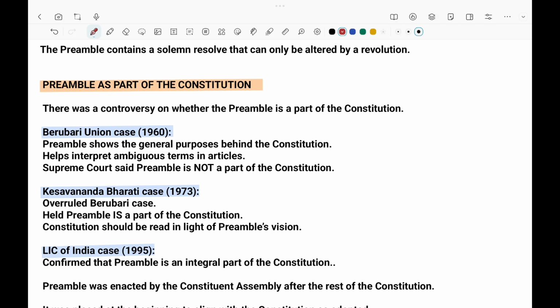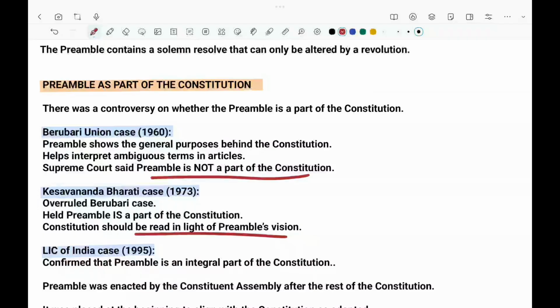That's the reason why they made the preamble part of the constitution, because the preamble includes each and every fundamental and basic right of the people. In the Berubari case, it says the preamble is not part of the constitution because it made an amendment. But here they held that the preamble should be part of the constitution.